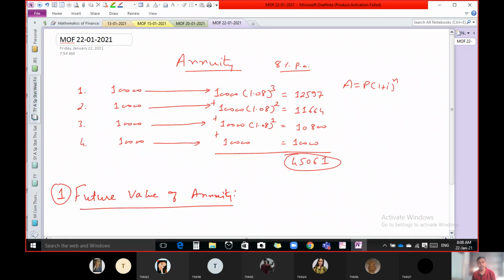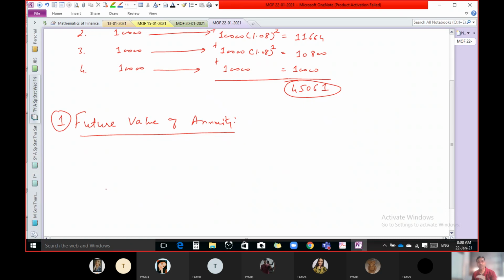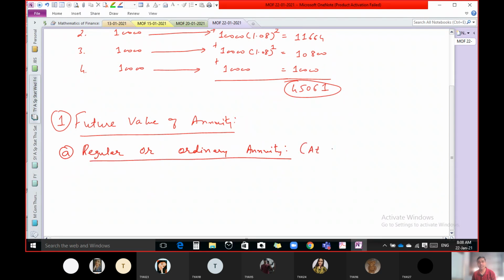Future value of annuity. In this, there are 2 possibilities: either our investment at the end or our investment at the beginning. The first one is known as regular annuity, or you can say ordinary annuity. What is the meaning of ordinary annuity or regular annuity? Investment should be at the end. So it is known as regular or ordinary annuity.